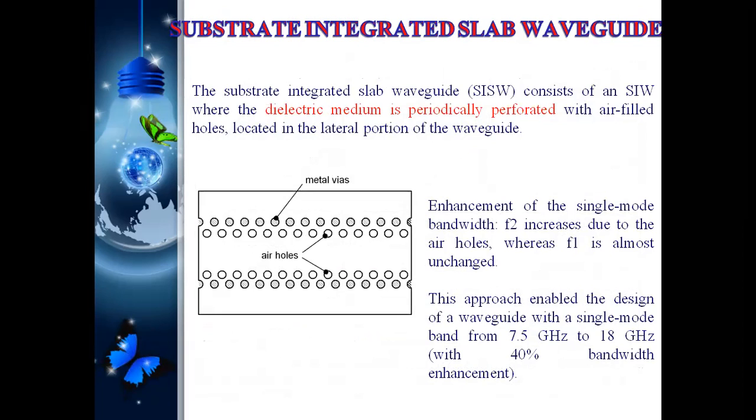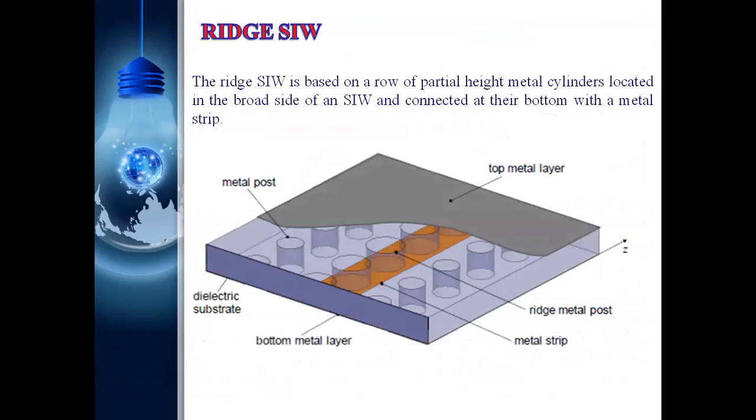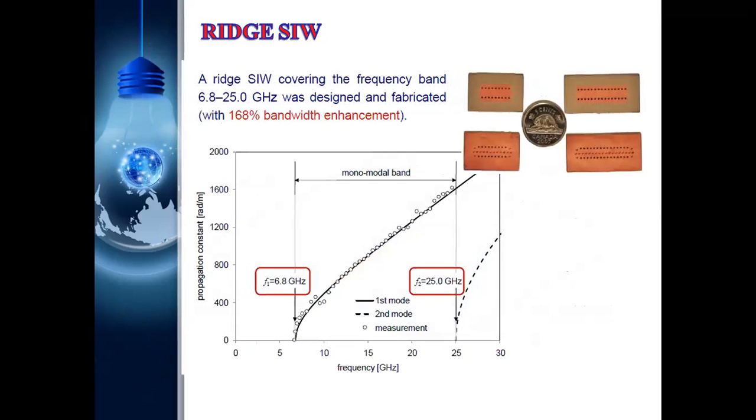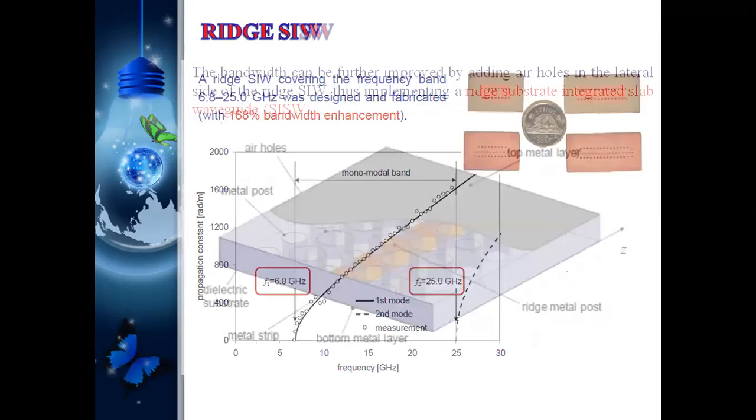Those vias create some of the losses, that's why losses increase, but the bandwidth is very high. And the next one, ridge waveguides. Ridge waveguides means we are using top metal and bottom metal, and in the middle only dielectric material with some posts. Due to this, losses also increase. And these are some of the components we will design for the ridge.